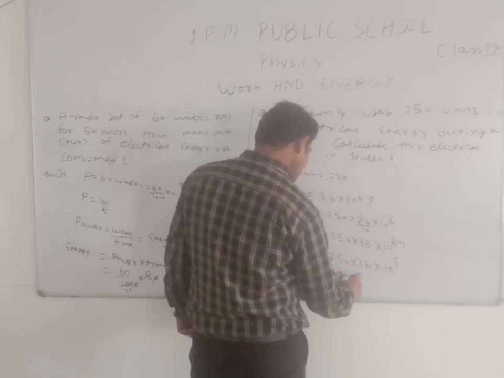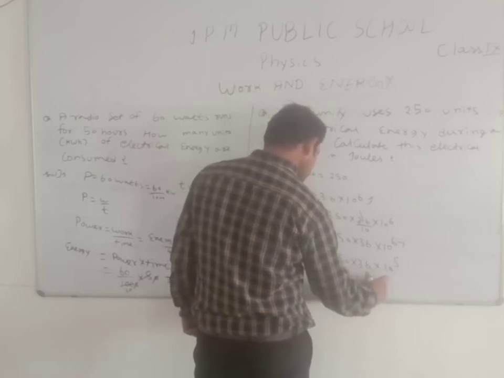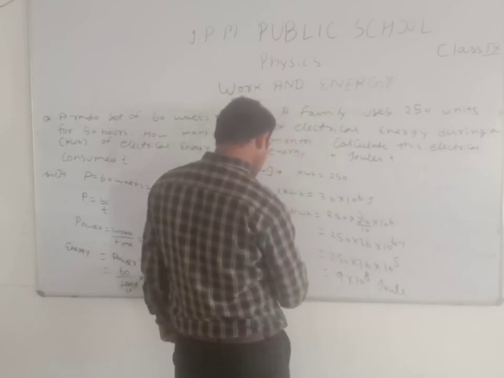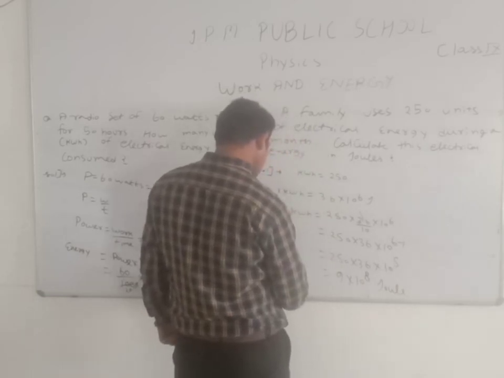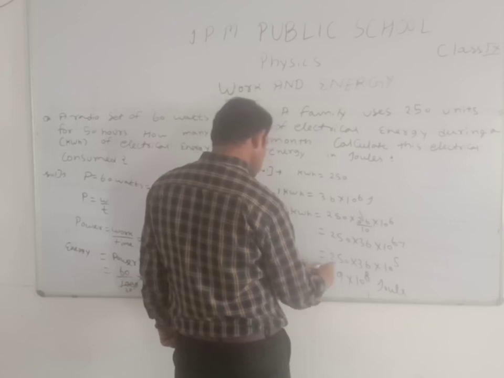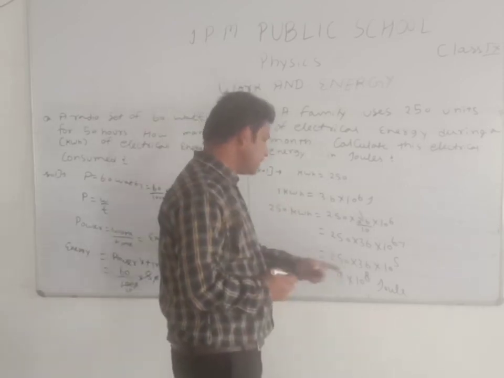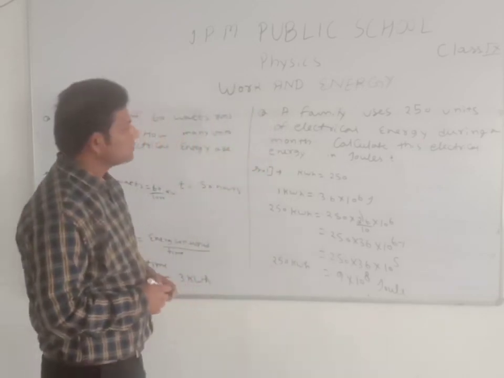It means 9 into 10 to the power 8 joule is the answer. 250 kWh equals 9 into 10 to the power 8 joule. We multiply these values and we get this answer.